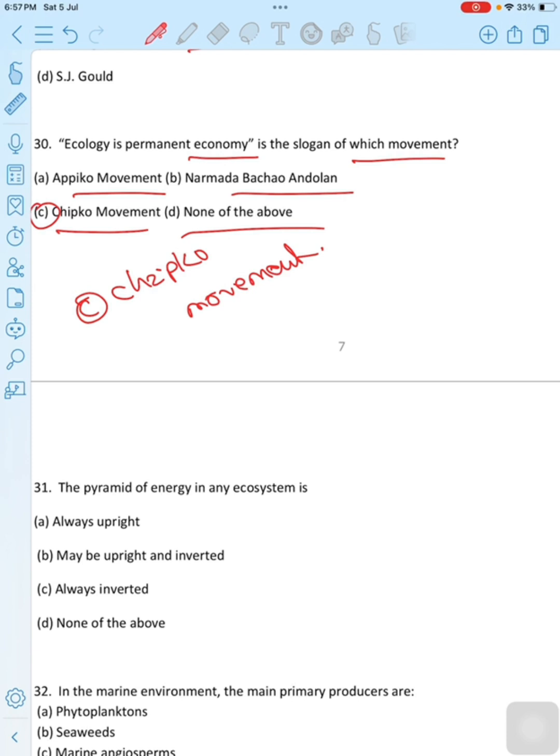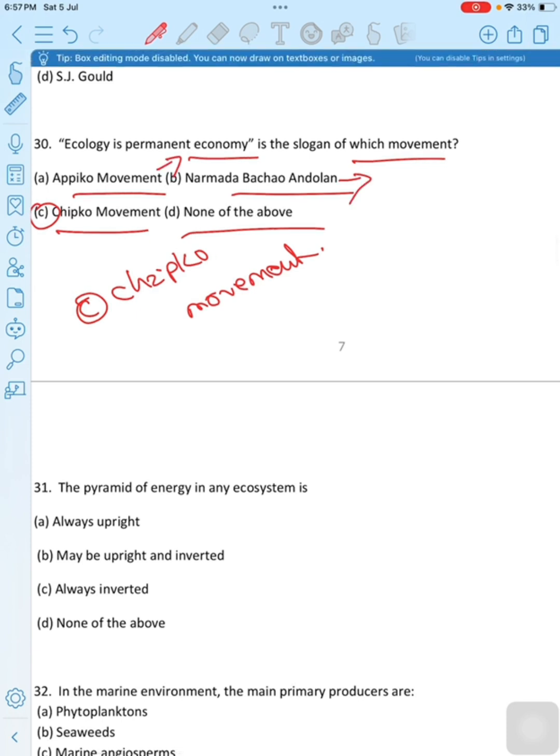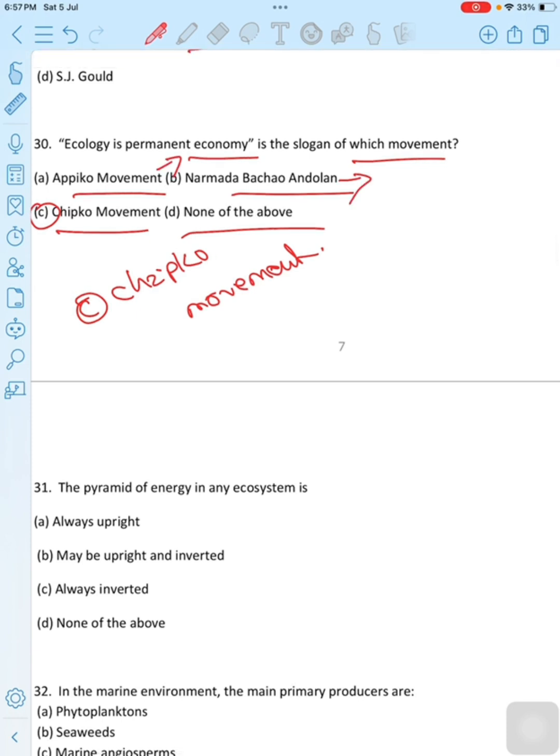Ecology is permanent economy is the slogan of the CHIPCO movement. Narmada Bachao Andolan was against the construction of multipurpose dams on the Narmada river. APICO movement was started in Karnataka for environmental protection. APICO is environmental protection, Narmada is against the construction of multipurpose dams, and CHIPCO movement is ecology is permanent economy. Then the correct option is option C.